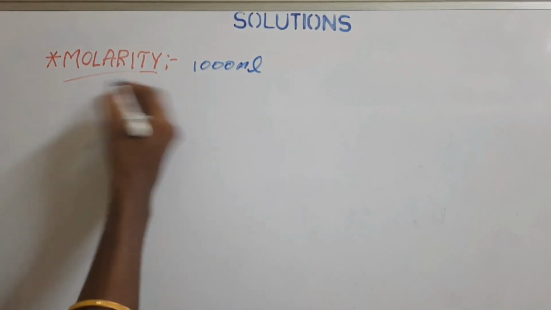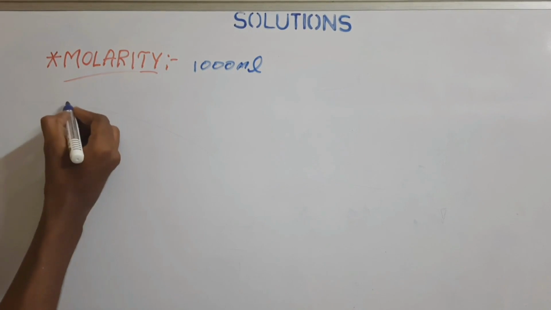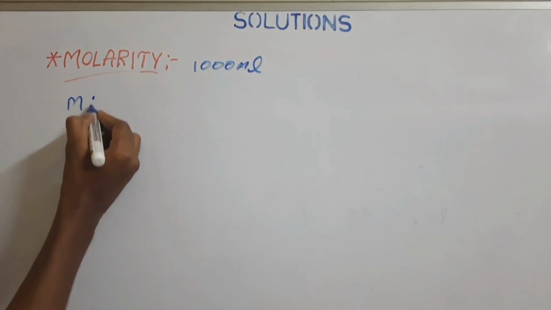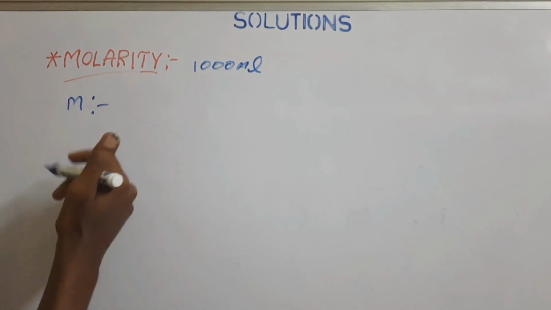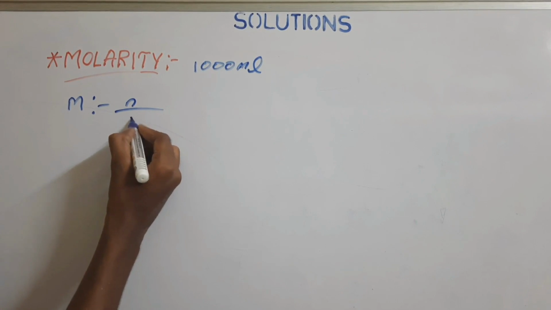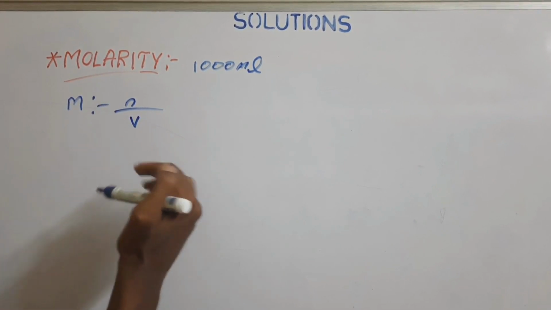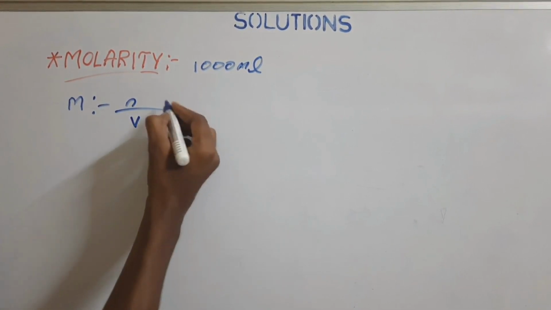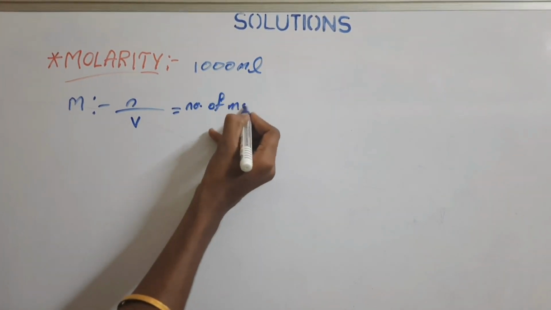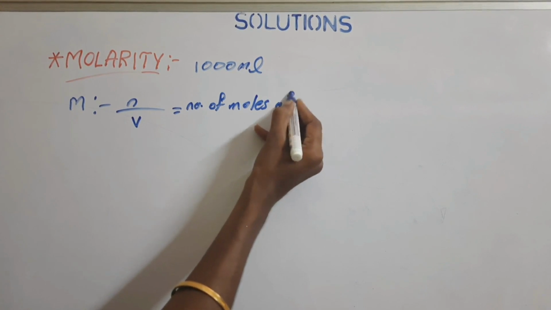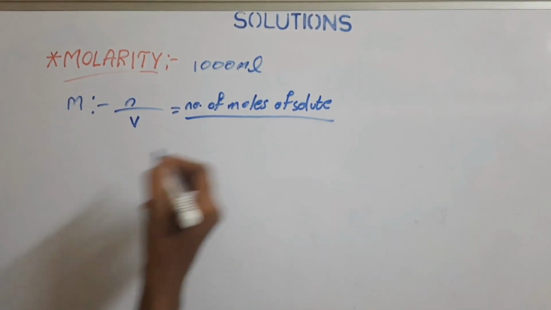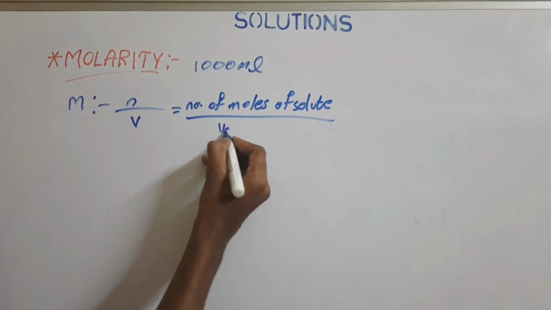The symbol for it is M. Molarity can be calculated using the formula N by V, where N is the number of moles of solute present in the solution and V is the volume of solution.